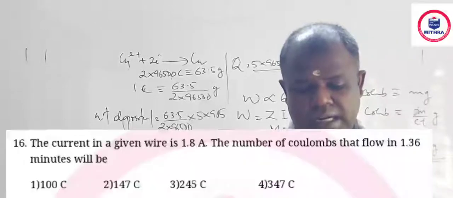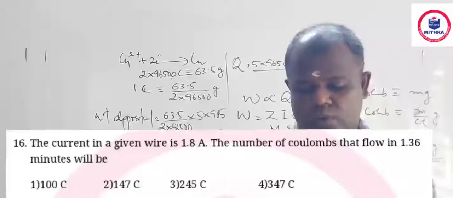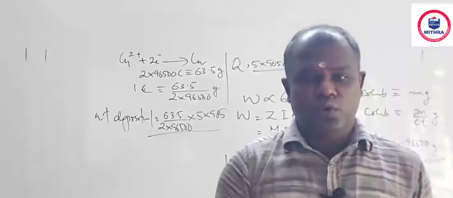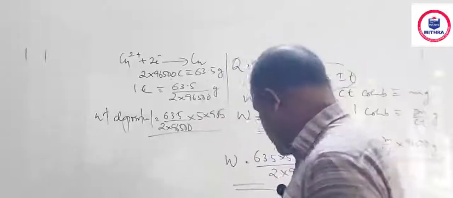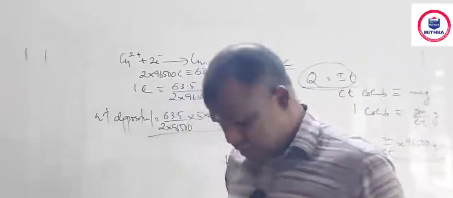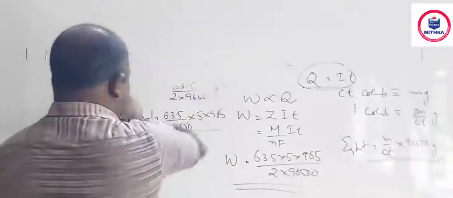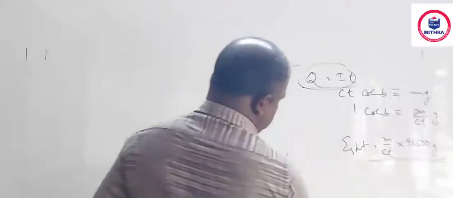Question number 16. Current in a given wire is 1.8 ampere. Number of coulomb that flow in 1.36 minutes. Okay, coulomb is Q. Q is equal to IT. There is a condition: I is current strength in ampere and T is the time of flow in second. But in the question they have given the time in minutes, so convert into second by multiplying with 60. That's all. Okay, it's an easy question.